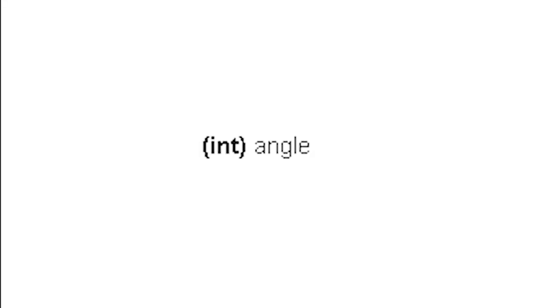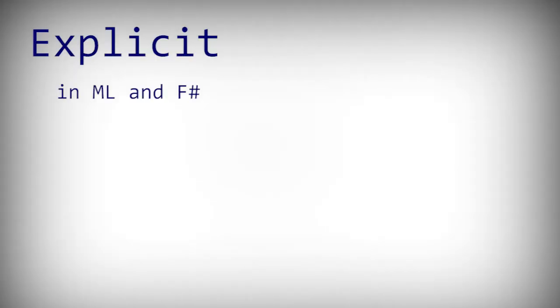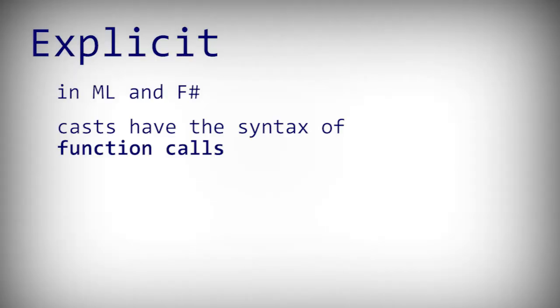One of the reasons for the parentheses around the type name in such conversions is that the first of these languages, C, has several two-word type names, such as long int. In ML and F#, the casts have the syntax of function calls. For example, in F#, we could have the following.